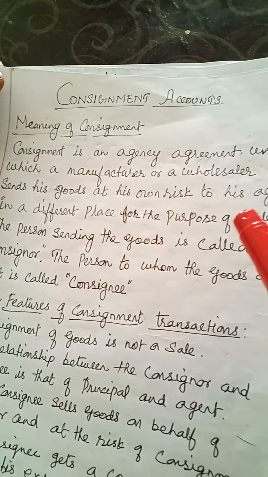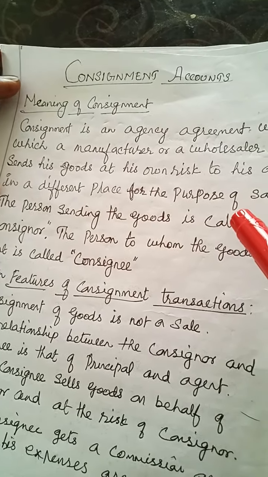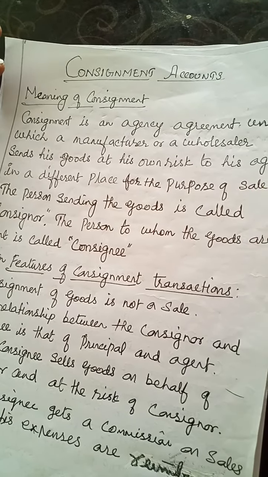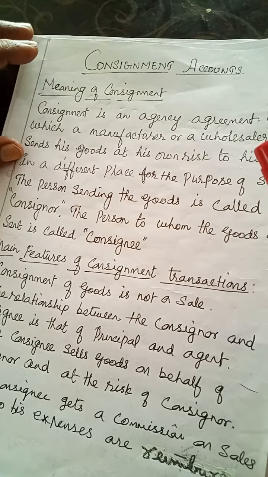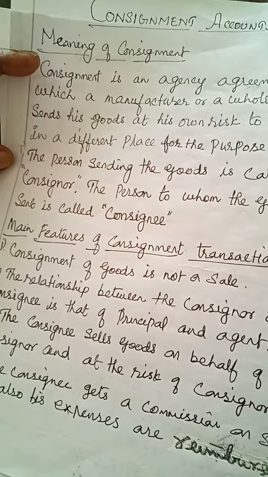Consignment is an agency agreement under which a manufacturer or a wholesaler sends his goods at his own risk to his agent in a different place for the purpose of sale. The person sending the goods is called the consignor, and the person to whom the goods are sent is called the consignee.